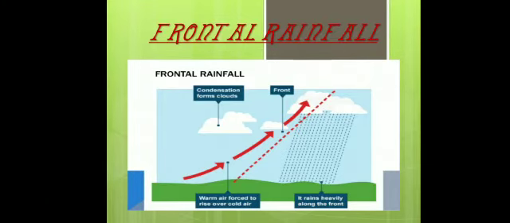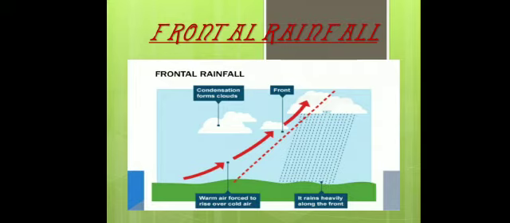Next rainfall is frontal rainfall. First, it should be clear what a front is. There are different types of air like cool air and hot or warm air. A huge amount of cold air is known as a cold air mass, and a huge amount of warm air is known as a warm air mass. When these two air masses join with each other, a boundary is formed that is known as a front. When any rainfall is associated with a front, it is known as frontal rainfall.